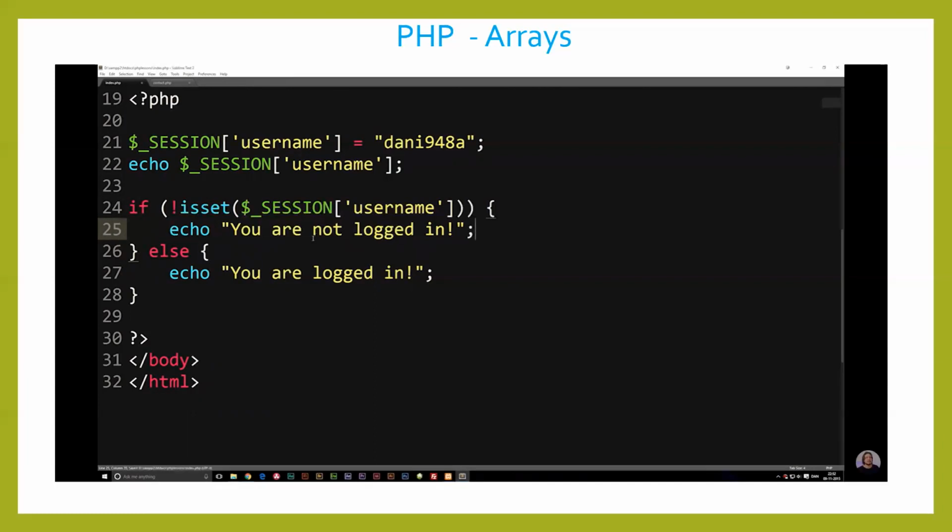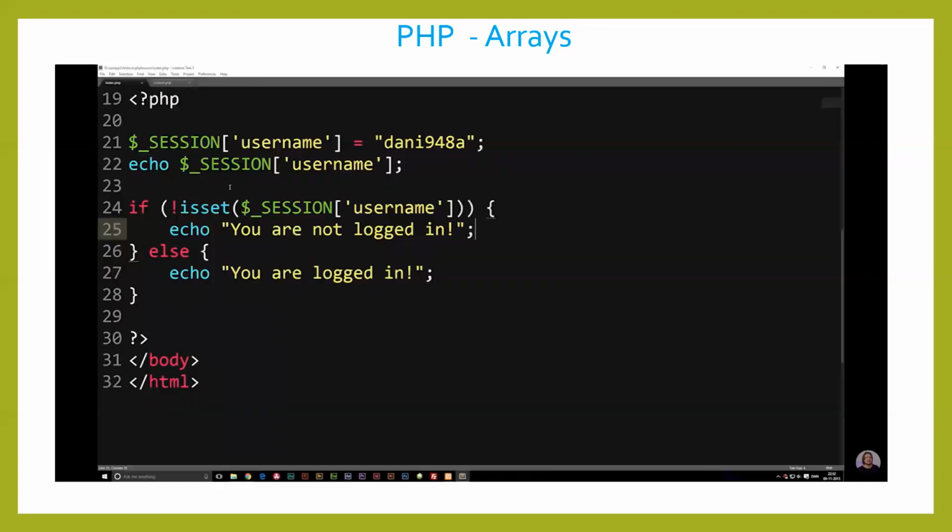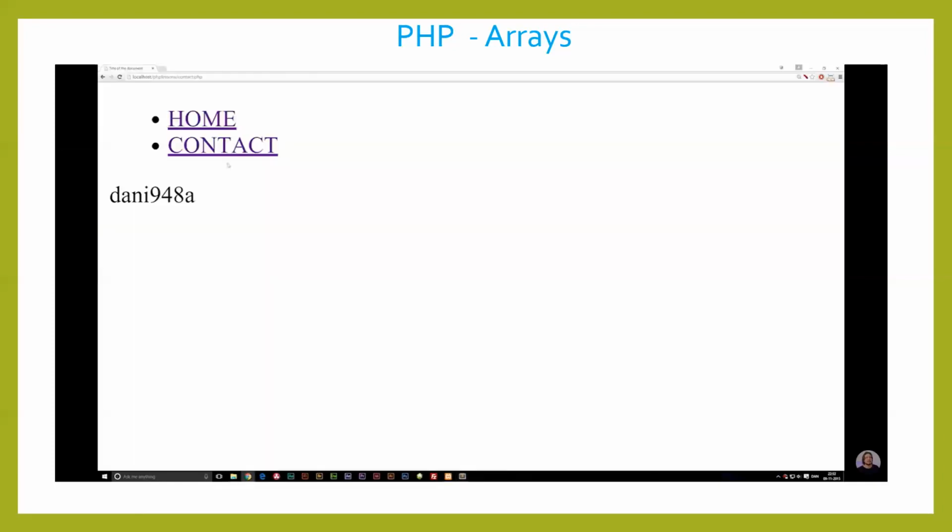So I'm going to save this, go to my website, refresh, and make sure we have everything like it should be. Was I not in the right page? There we go. I'm inside my front page now, and it does say you are logged in, because we do have this one set inside our session.